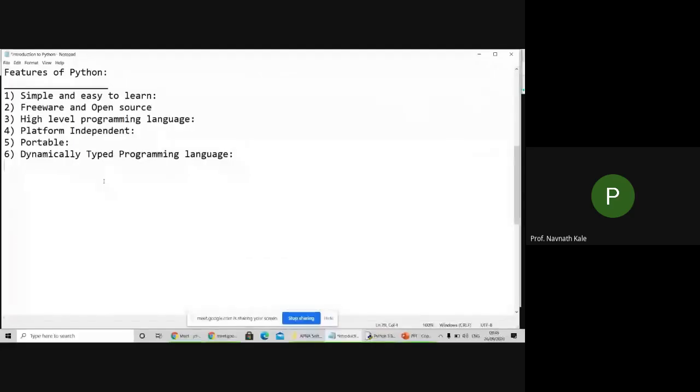Procedure oriented and object oriented programming language.